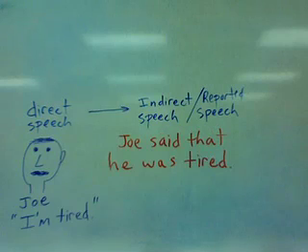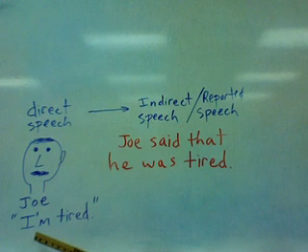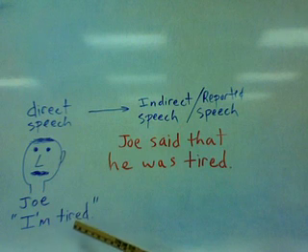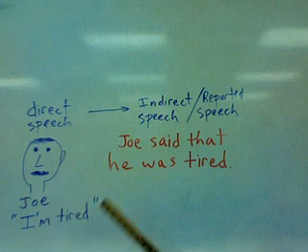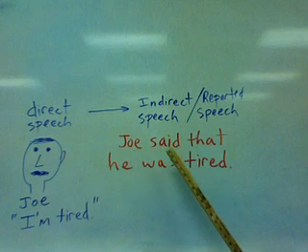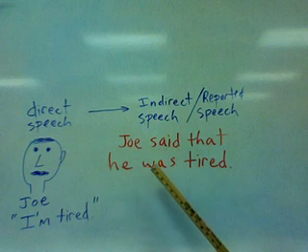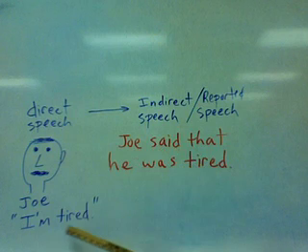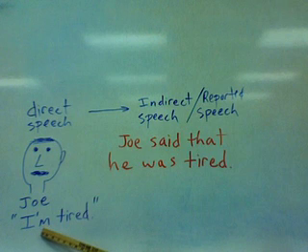In this next example, you have a guy named Joe. I'm tired. When you describe it later, Joe said that he was tired. This is in the present tense. I am or I'm.